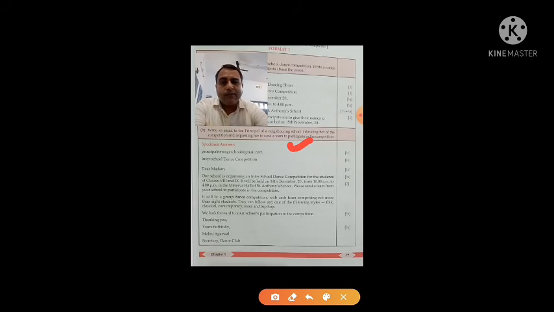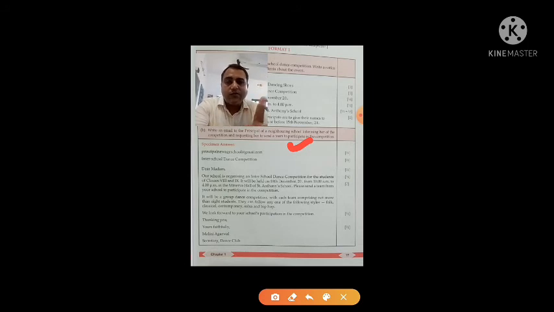Now whose email address is this? This is the receiver's email address, the neighboring school. Now you can leave one line, and then you have to write the subject. And what is the subject? Inter-school dance competition. Okay, then again leave a line, and then you have to write the salutation. What is the salutation? Dear madam, because the neighboring school principal is a lady. So dear madam, comma, again leave a line, and then your opening sentence.